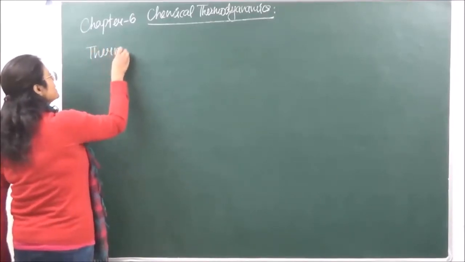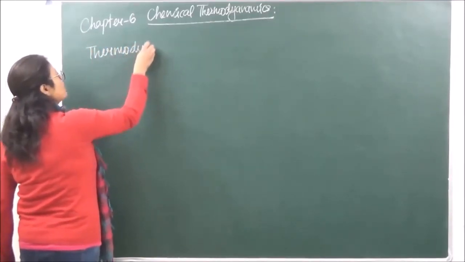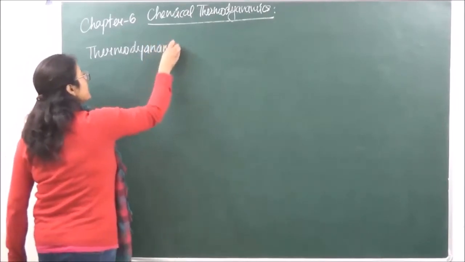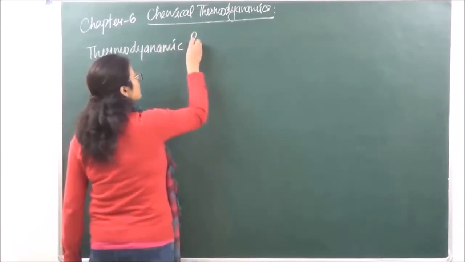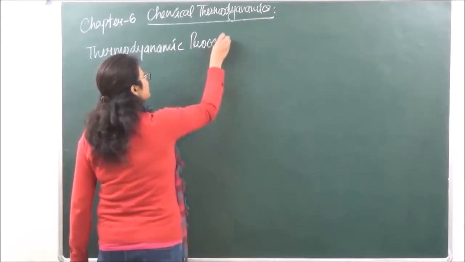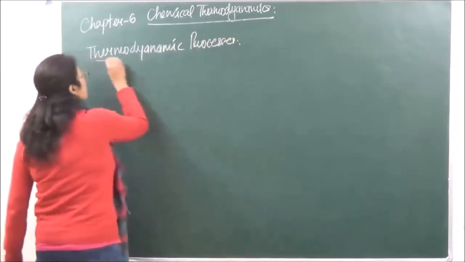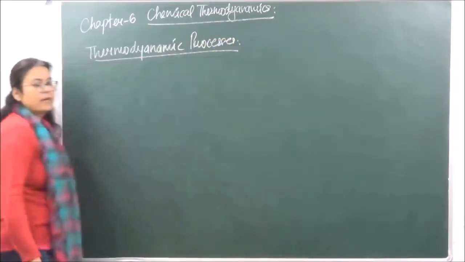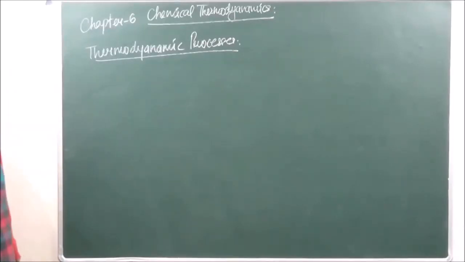Whenever one state is going to convert into other state, it is going to go through certain changes, and these changes, they are said to be thermodynamic processes. Right? The operation is known as thermodynamic process.